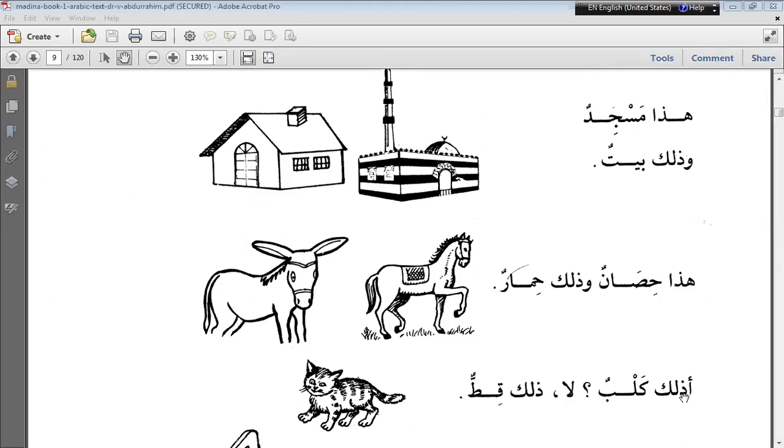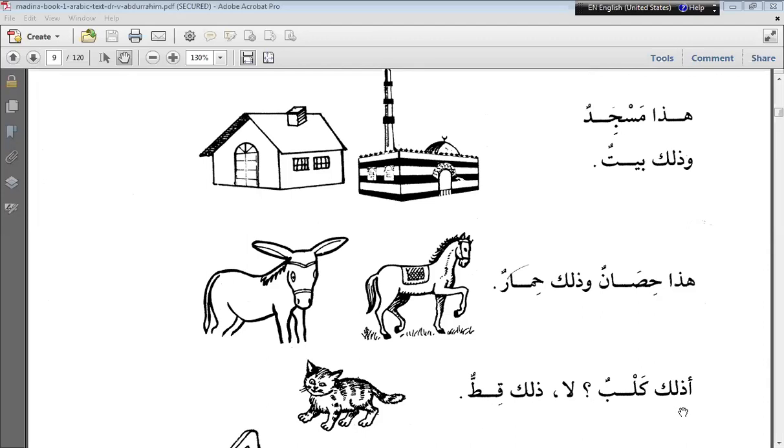Wait, once again. Zalika kittun. Is that a dog? No, that is a cat. Yes, you are correct.